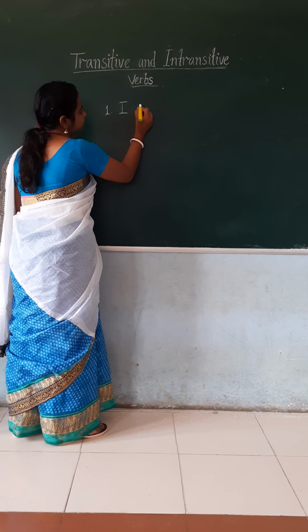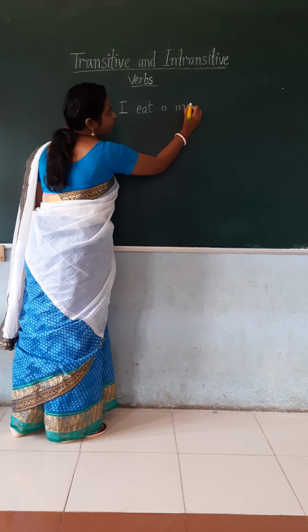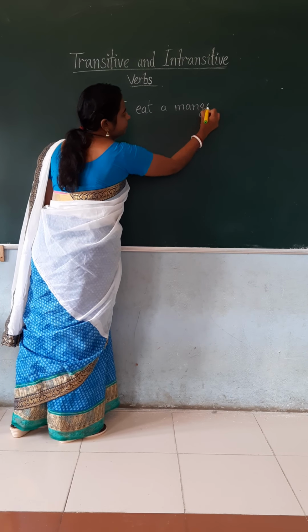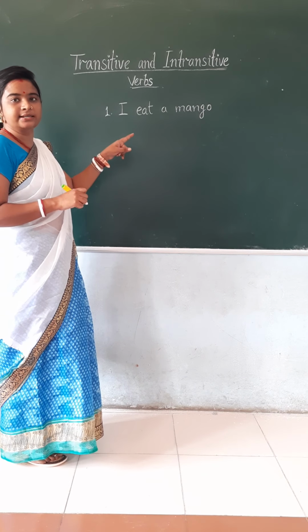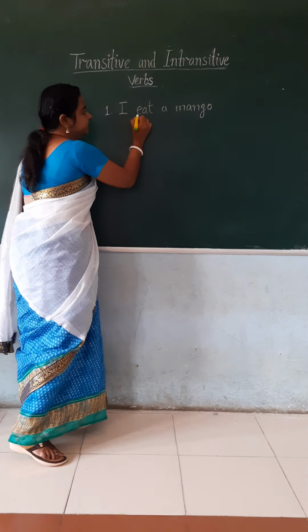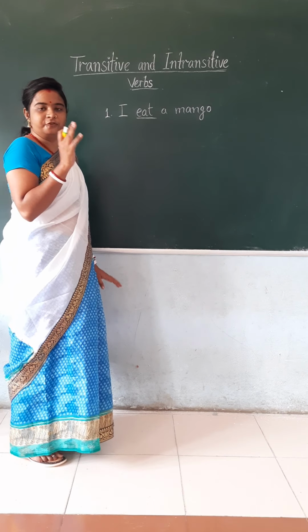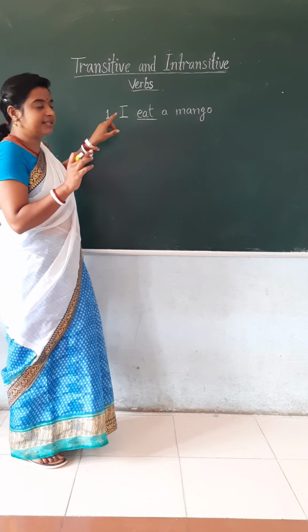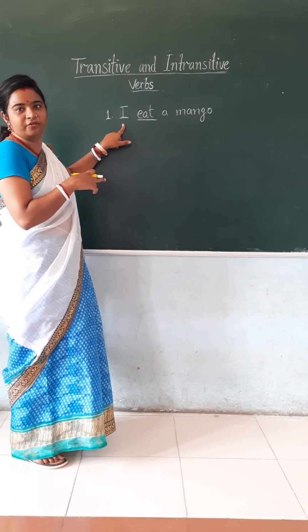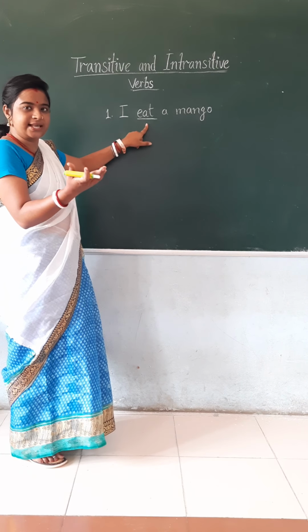I eat a mango. Which one is the verb here? What is the verb done in this sentence? That is eat. Eating is the verb done in this sentence. Now, who is the doer here? I is the doer of action. The action is eat. And who is receiving this action?